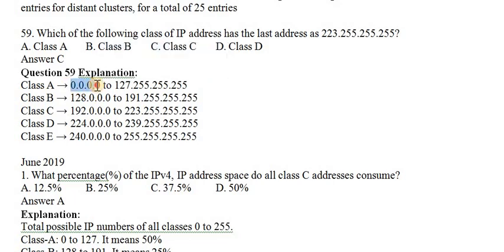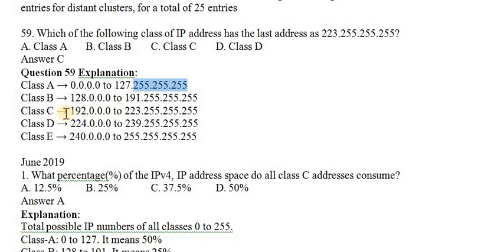And we can assure that for the starting address of every class, it has 4 parts, right. The first part alone you want to count, the remaining parts no need to. Because for the starting address, the first part is 0 to 127, and the rest of the parts are all 0; like that the ending address is all 255. Okay, so we can skip that, and here you want to know only the first part of every class: 0 to 127 totally 128, 128 to 191 totally 64.